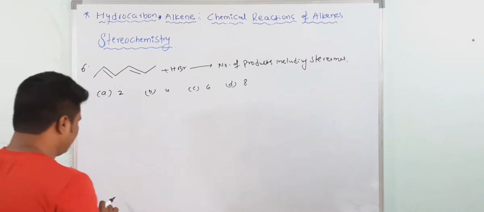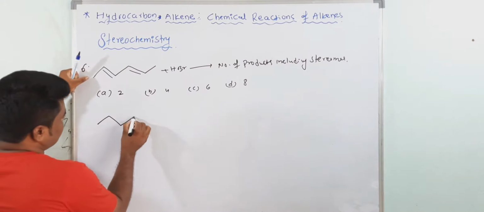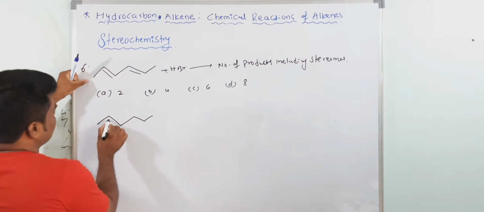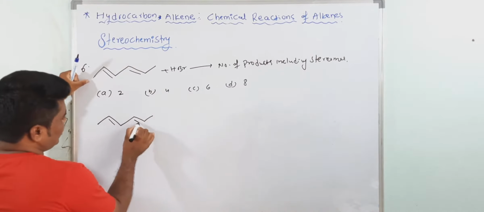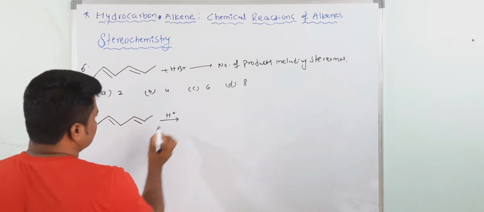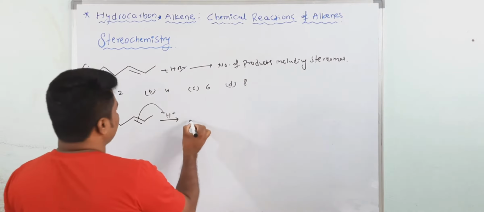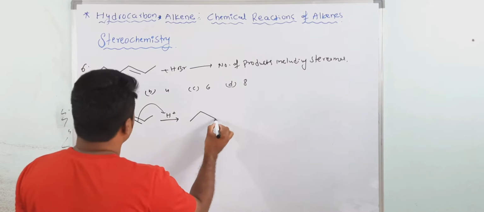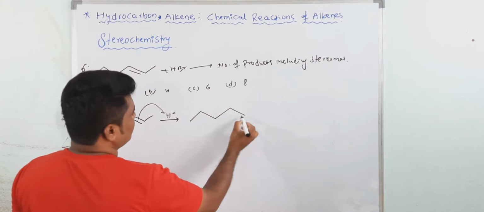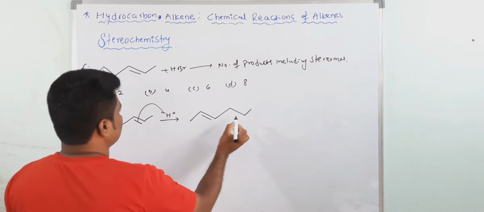Okay, let's see what would be the answer. Now I am taking this one. This is a diene, and both double bonds are conjugated. Now first what happened here? Protonation will take place first. Then you will get the new carbocation at this point.